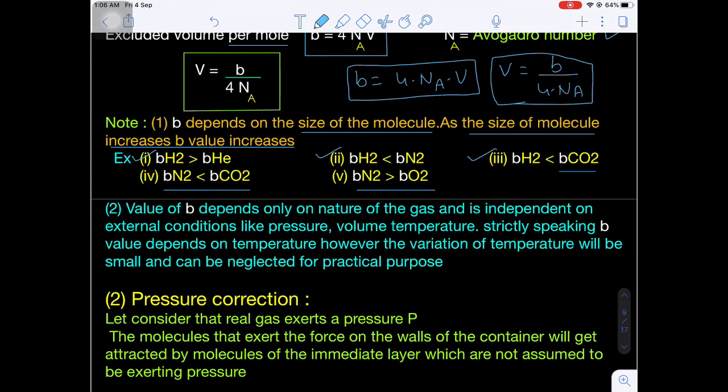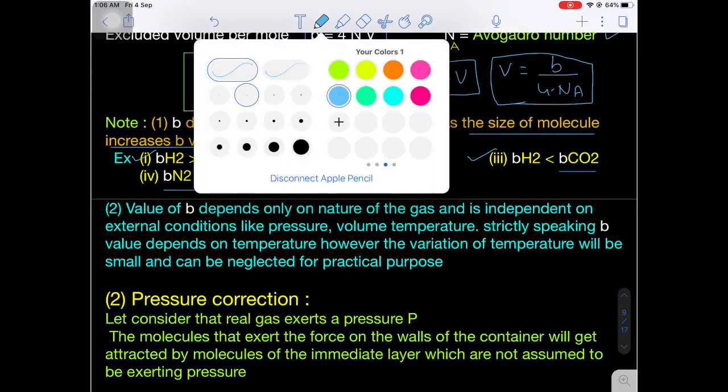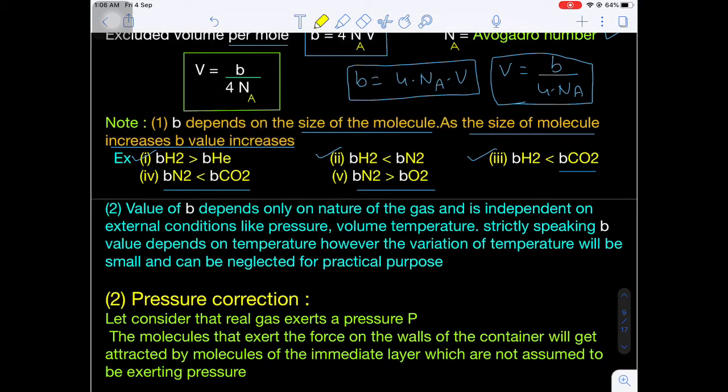Okay. Now the value of b depends only on the nature of the gas. This is very important. The van der Waals constant b is a characteristic constant and which depends upon what? Nature of gas only. And it is independent of external factors like pressure, volume, temperature. Remember, as the temperature increases, the b value slightly increases, but the increase in the b value is almost negligible, practically it was observed.